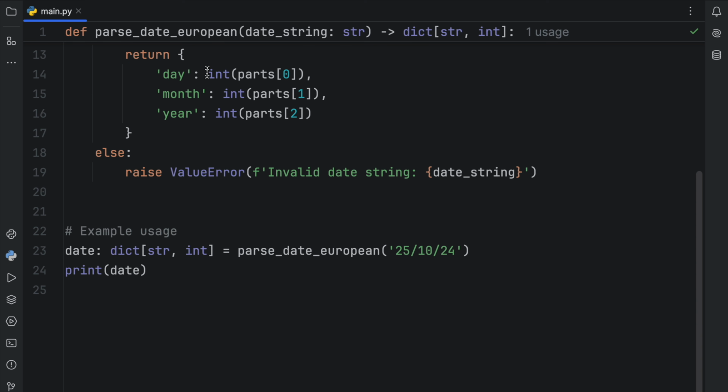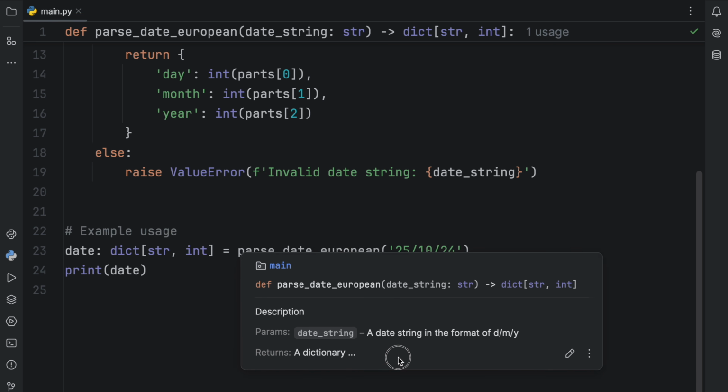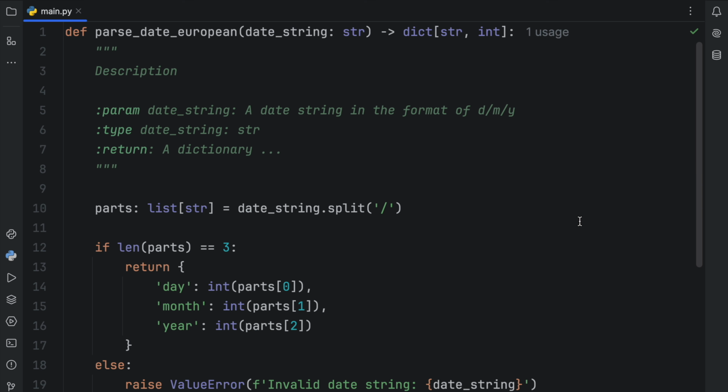Because what I want to show you next is that the next time we actually hover over the parseState function, we're going to see all of the information that we specified. The description, the parameters, which is a date string, and what it returns. Now, this is a very poorly written docstring. I didn't really give this any useful information.